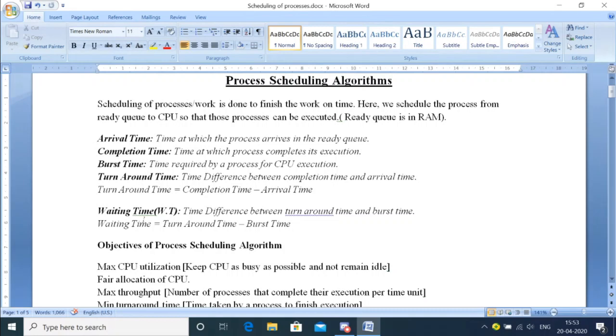Then turnaround time is the difference between the completion time, the time at which it completed, and the time at which it arrived. So whenever we are finding turnaround time, we take the difference between the completion time and the arrival time of the process. That's why turnaround time is equal to completion time minus arrival time. The next is the waiting time.